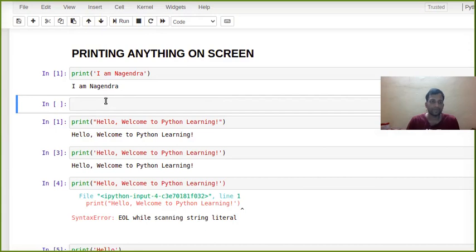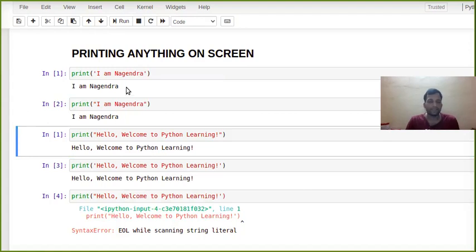So we can write like this also. You can observe that we can give a single quote or a double quote, but if you are going to mix them, then it will throw an error.